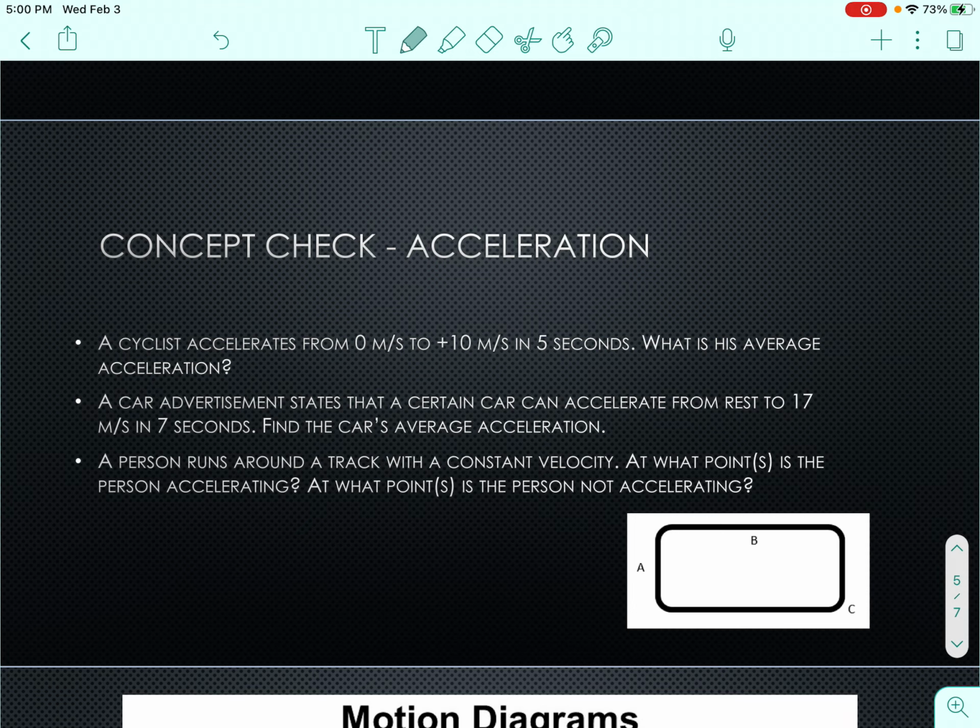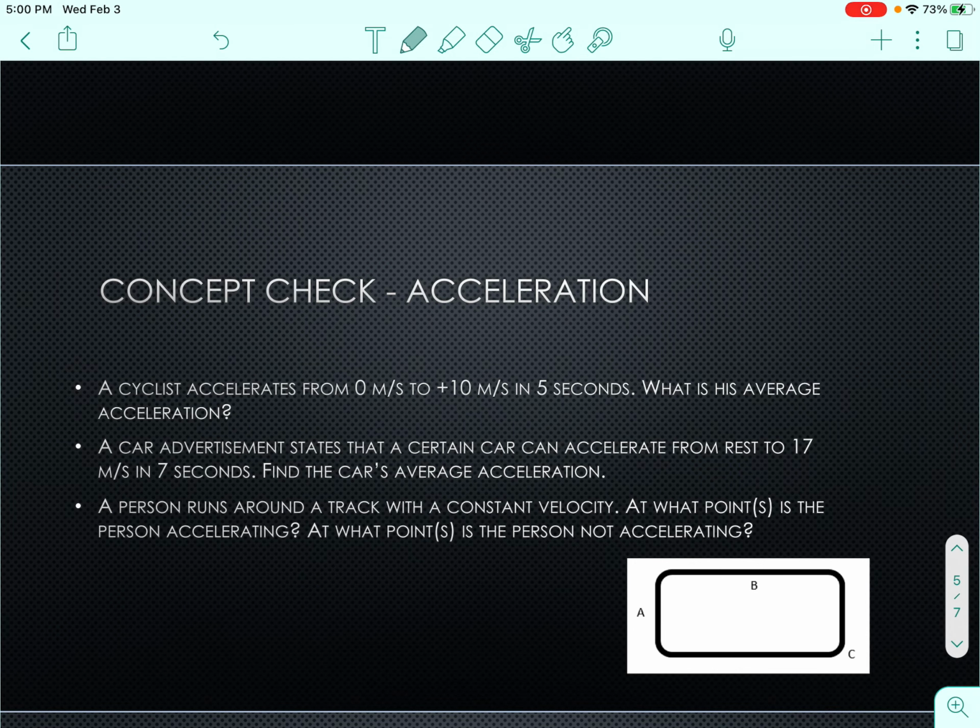Okay, let's check our understanding here. A cyclist accelerates from 0 meters per second to positive 10 meters per second in 5 seconds. What is his average acceleration? Remember that acceleration is your final velocity minus your initial velocity over time. Our final velocity is positive 10 meters per second. That's what we got to. We started at 0, so 0 is my initial velocity.